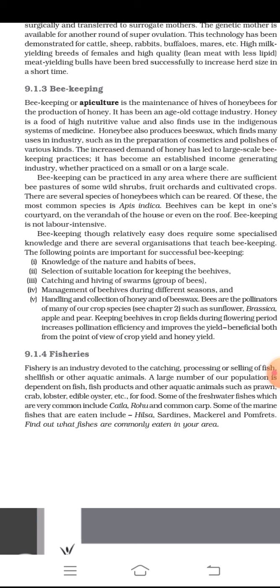Fisheries. Fishery is an industry devoted to the catching, processing or selling of fish, shellfish, or other aquatic animals. A large number of our population is dependent on fish, fish produce, and other aquatic animals such as prawn, crab, lobster, edible oyster, etc. for food. Some of the freshwater fishes which are very common include catla, rohu, common carp. Some of the marine fishes that are eaten include hilsa, sardines, mackerels, and pomfrets.